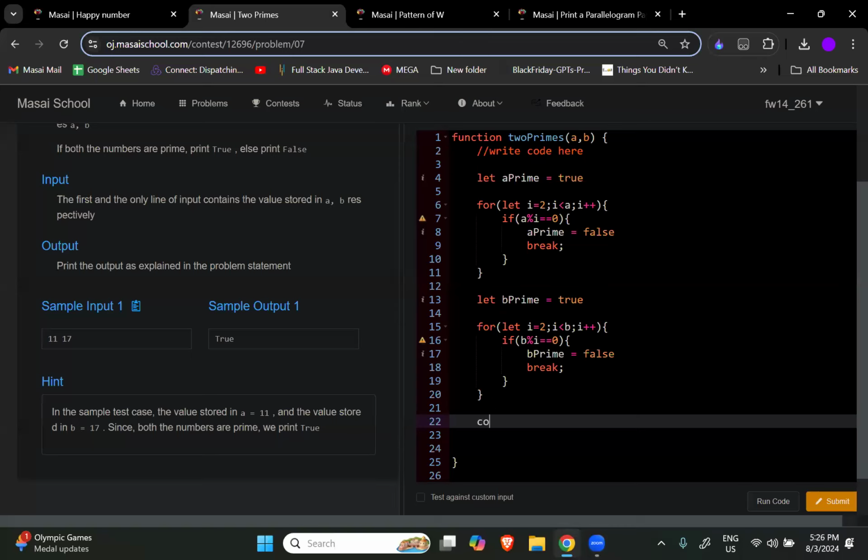How? Again, I told you the shortcut way. Console.log. I need to check for both. Listen, see, if aPrime and bPrime, if both are true, so what we will do? We will print true, else we will print false.